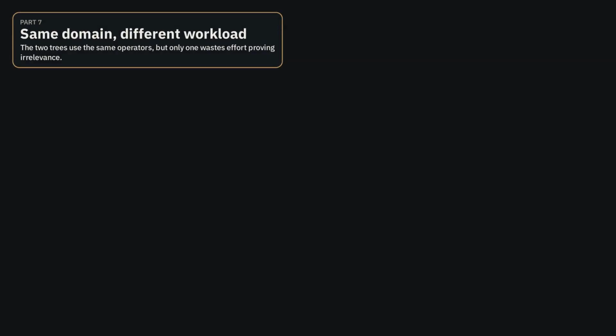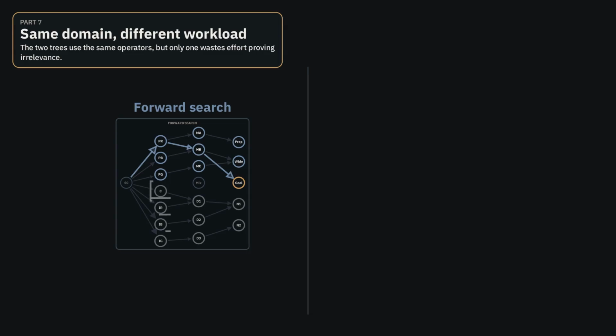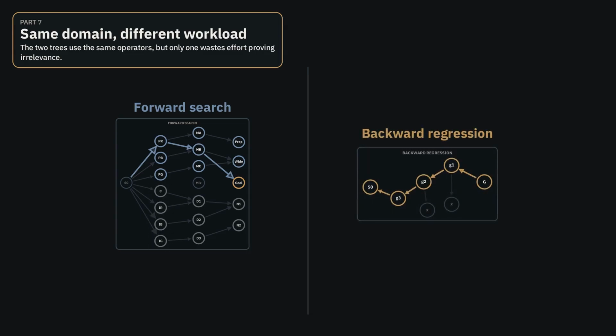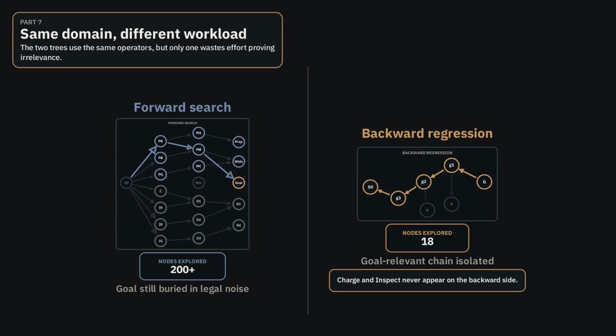Put both search trees side by side in the same warehouse. On the left, forward search fans out through pickups, charges, inspections, and every other legal branch. On the right, backward regression follows only actions that can satisfy the active goal facts. Same domain, same operators, radically different workload. One search spends nodes proving irrelevance, the other avoids most of that work up front.